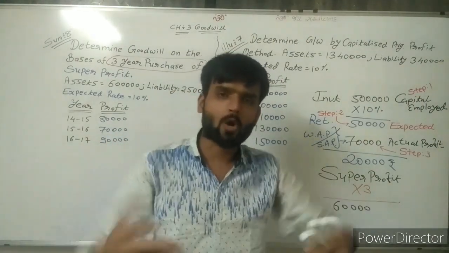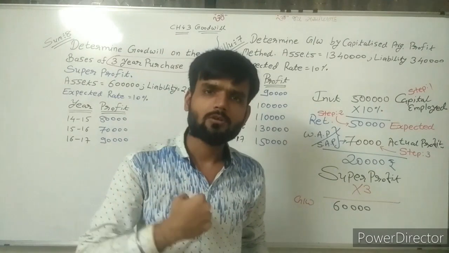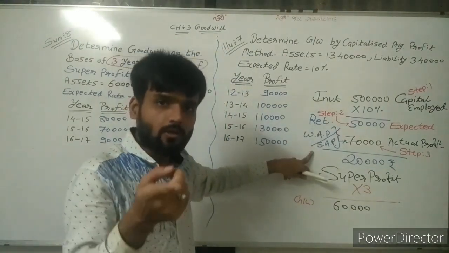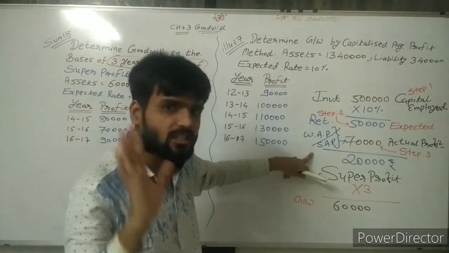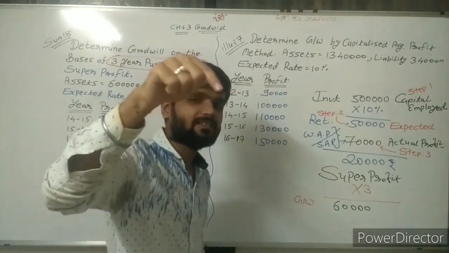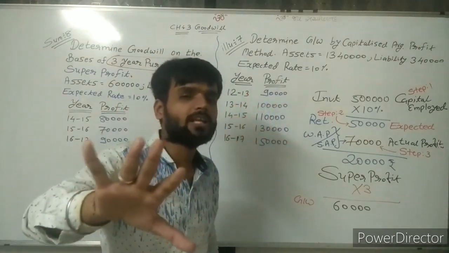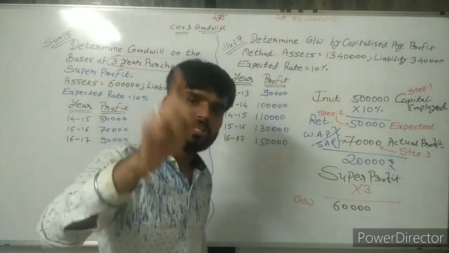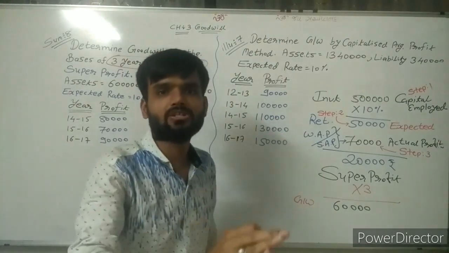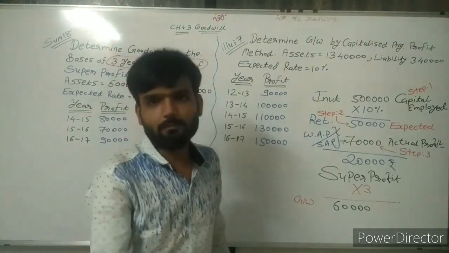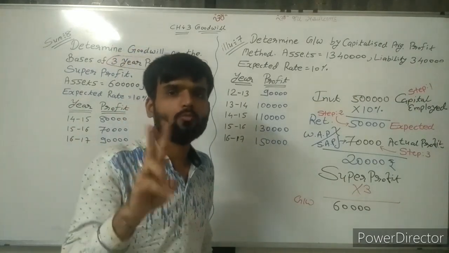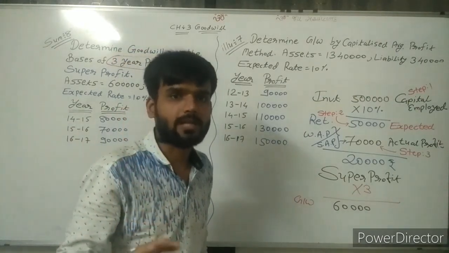If the business is running properly, then earning should be more. So for actual earning, use weighted average profit or simple average profit, whatever is applicable. Apply your mind if the information is not clearly given. If clearly given weighted average, then calculate weighted average. If given simple average, then simple average. So these two possibilities are there.